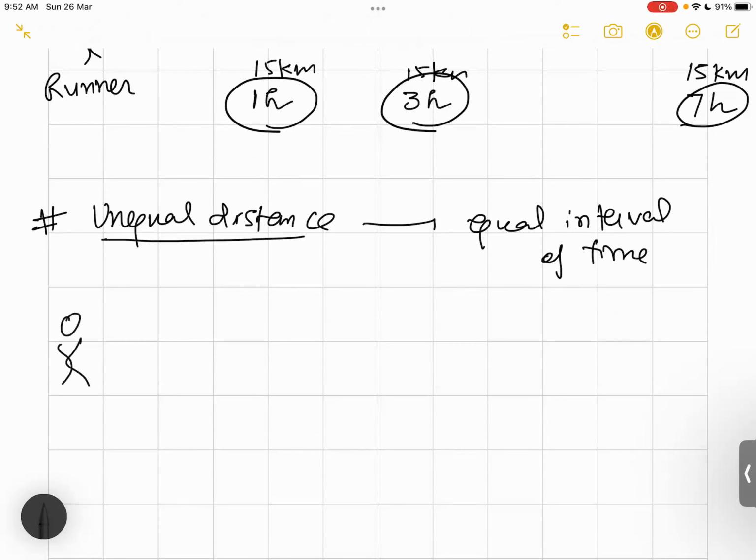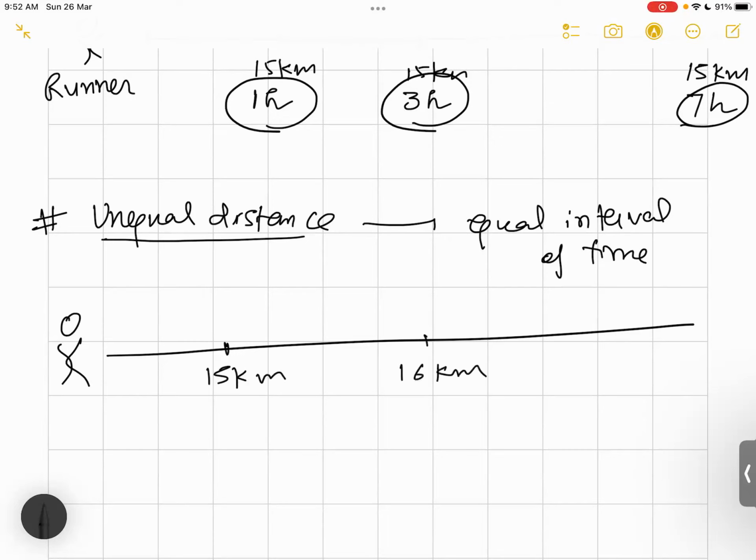Let us consider an example of the same runner who is running unequal distances. For 15 kilometer, then he covers 16 kilometer, then he covers 12 kilometer in equal intervals of time. First suppose एक घंटे में उसने 15 किलोमीटर किया, नेक्स्ट एक घंटे में 16 किलोमीटर किया, अगले नेक्स्ट एक घंटे में उसने 12 किलोमीटर कवर किया. So here you can see that the distances are unequal.